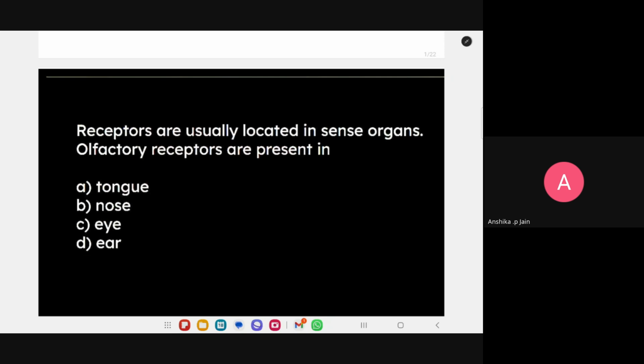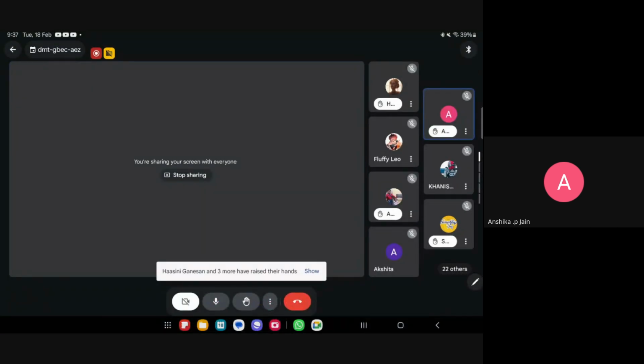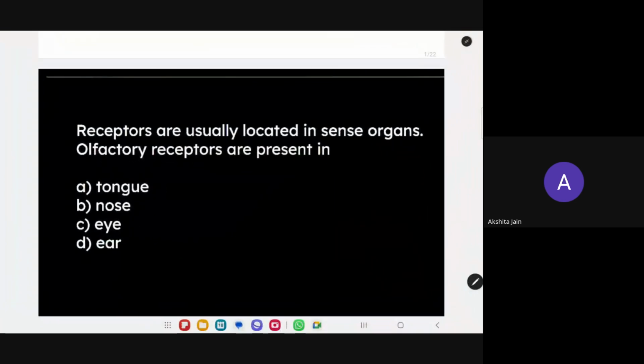Receptors are usually located in the sense organs. Olfactory receptors are present in option B, nose, ma'am. Nose. Very good. These are the most expected questions, children. So please listen carefully. Okay, Anshika. Nose has olfactory, and what about the tongue? Gustatory receptor, ma'am. And the eye? What receptor? Photoreceptors, Hasini.